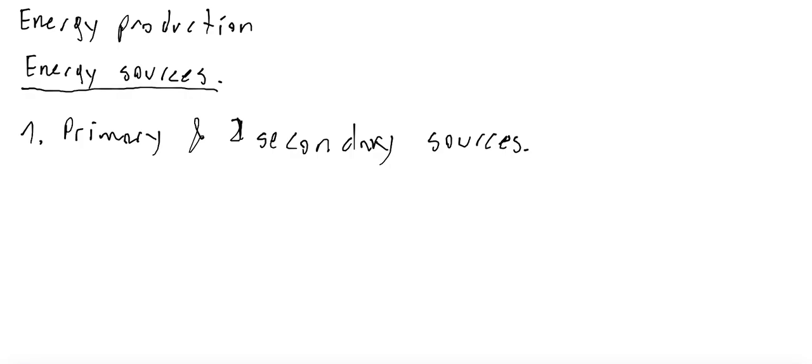We can use this energy directly. And a secondary source: when a primary source is processed, then a secondary source is created. The best example is electricity. Electricity is a form of energy created from the burning of fossils. So electricity as a form of energy is not a primary source, it's a secondary source.